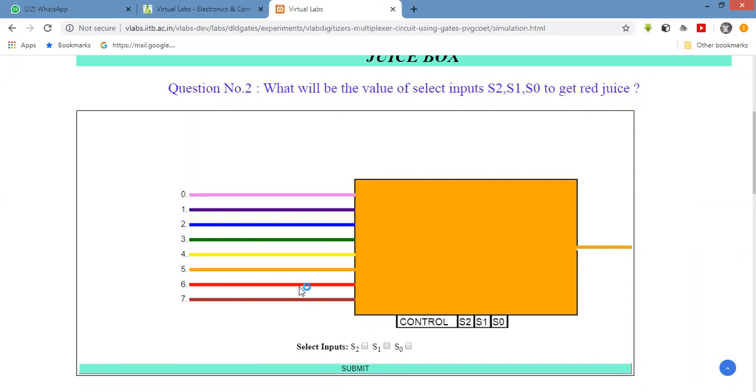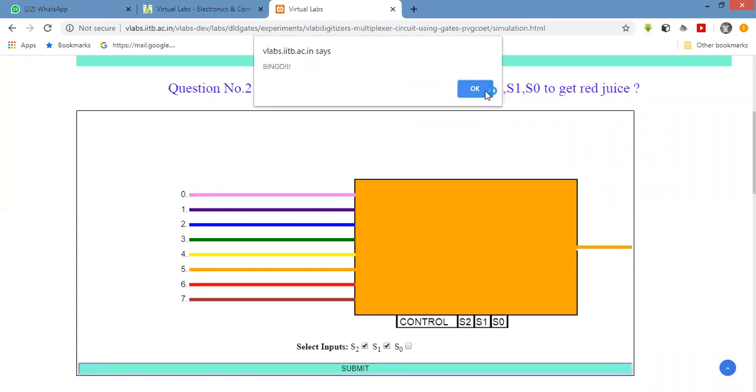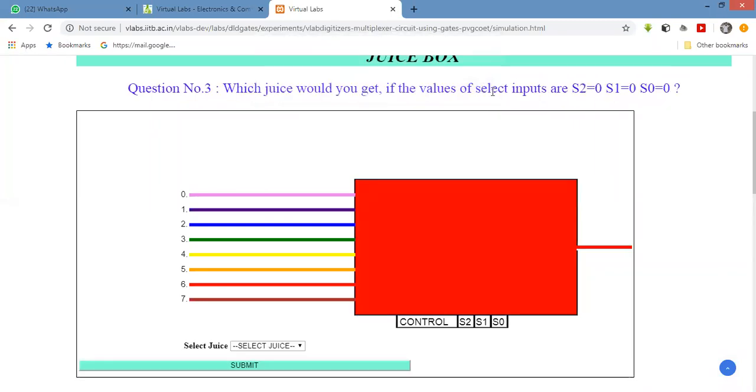What is 6 in binary? 1, 1, 0. It is binary 6. We require the red juice. Just submit it. Yes, here you get the red color.